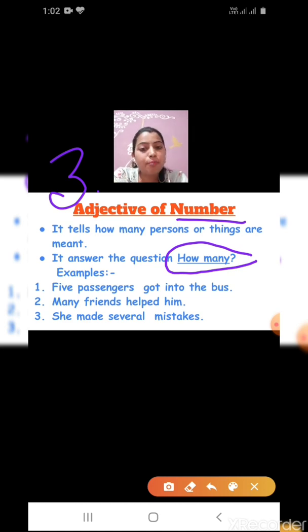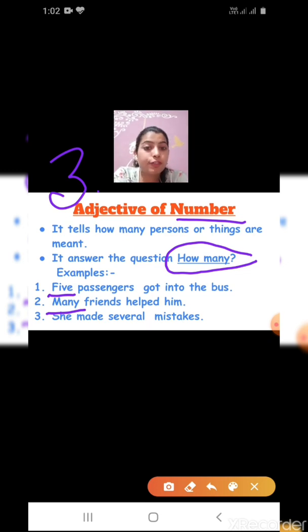Examples: Five passengers got into the bus. What is the adjective of number? Five. Second, many friends helped him. The word is many. She made several mistakes.